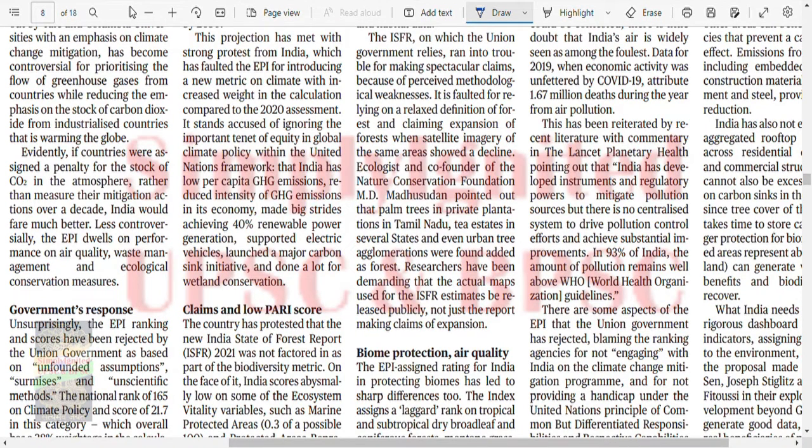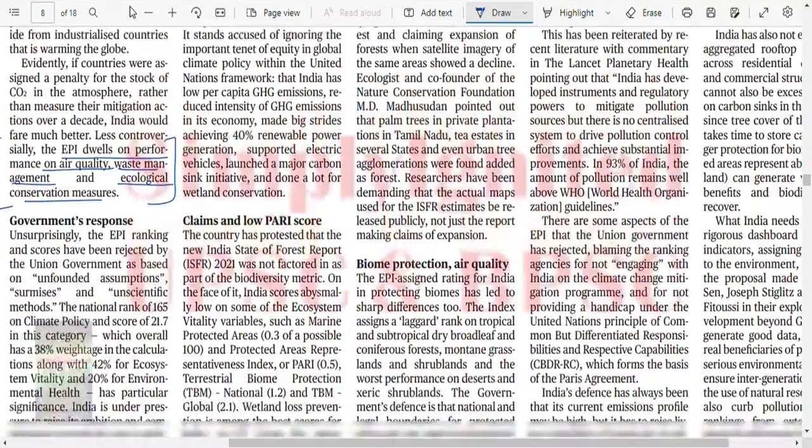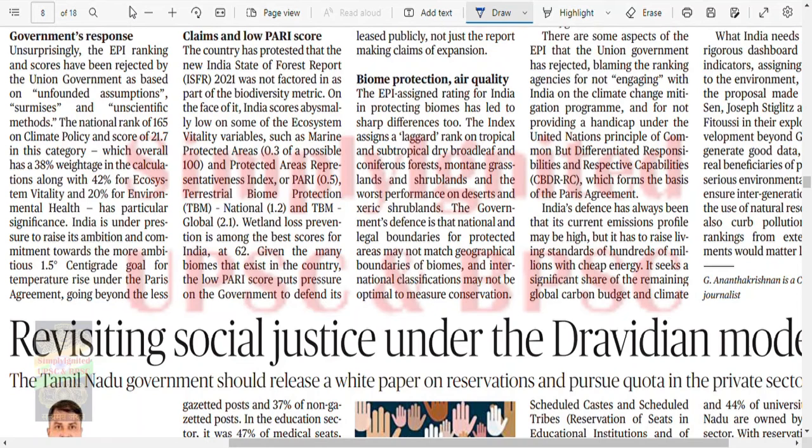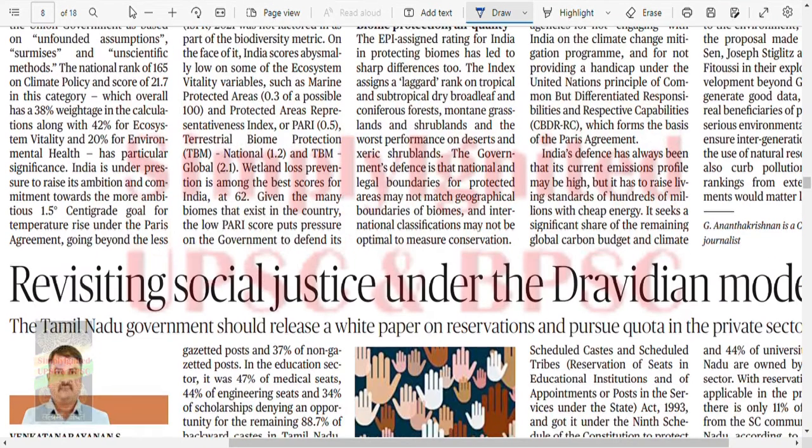Less controversially, the EPI dwells on performance on air quality, waste management, and ecological conservation methods. So there are three pillars. Government response. Unsurprisingly, the EPI ranking has been rejected by the Union government as based on unfounded assumptions, surmises, and unscientific methods. The national rank of 165 on climate policy and a score of 21.7 in this category, with overall 38% weightage in the calculation, along with 42% for ecosystem vitality and 20% for environmental health, has particular significance.